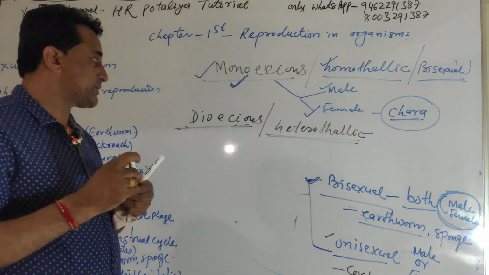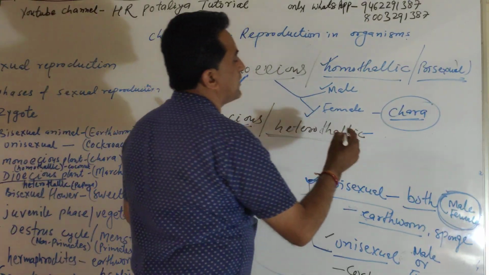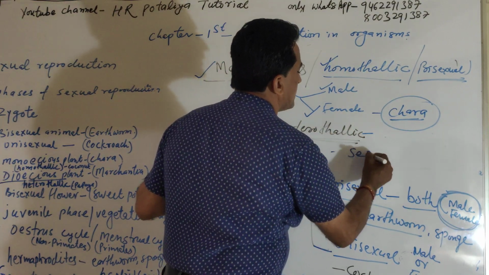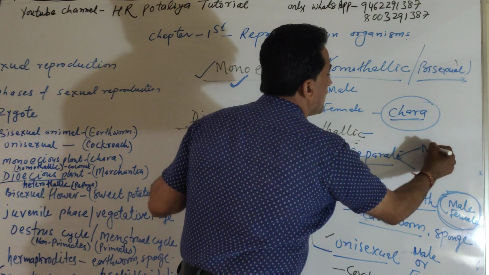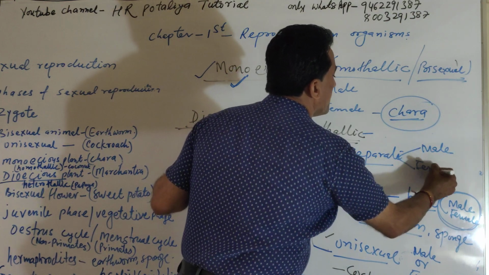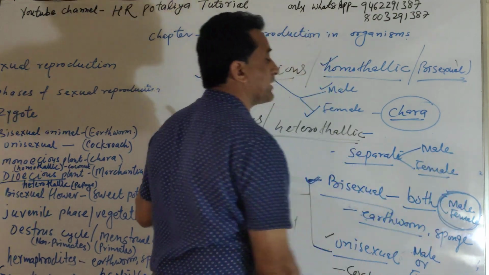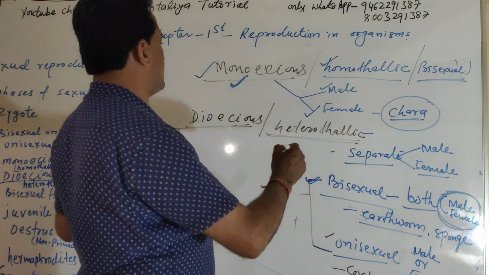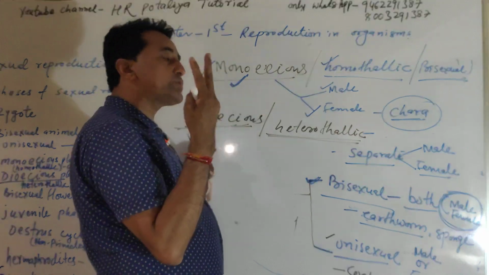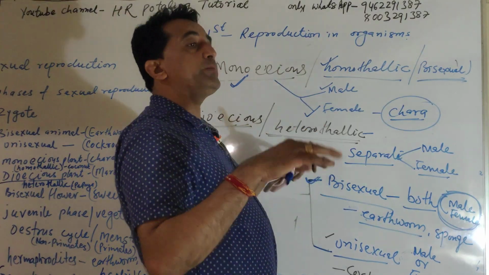An organism that has separate male and female, male in a different organism and female in a different organism. Di means two, hetero means others.